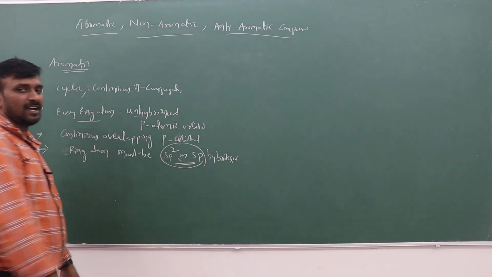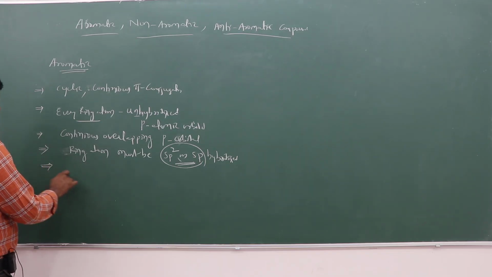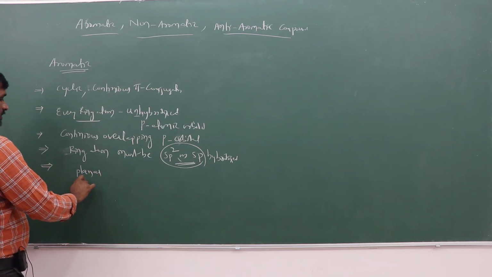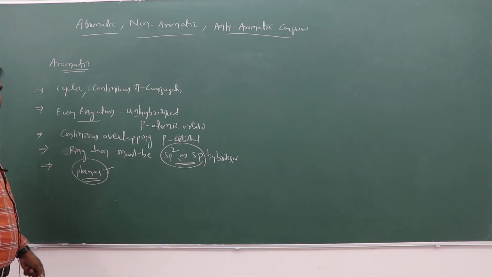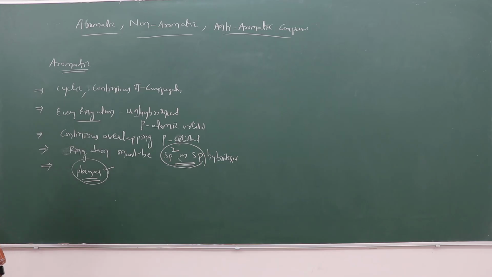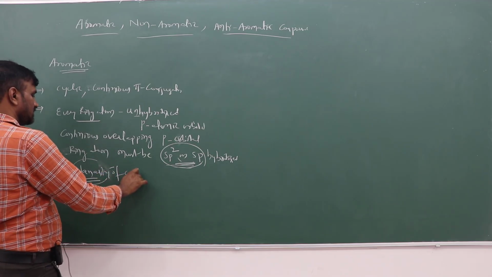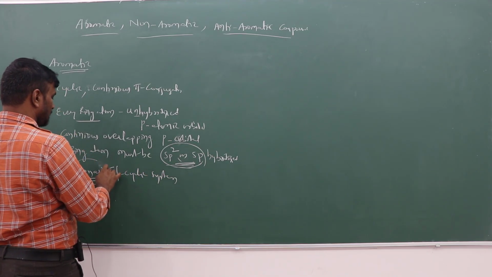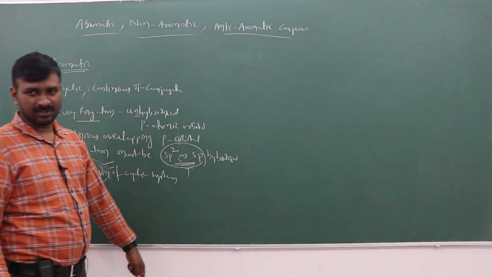When it is sp2 or sp hybridized, then only that compound will have a planar molecule. This is important: planarity. The carbon atoms are sp2 or sp hybridized, and there is planarity of the cyclic system. Planar means planarity of the cyclic system, which has sp2 or sp hybridization.